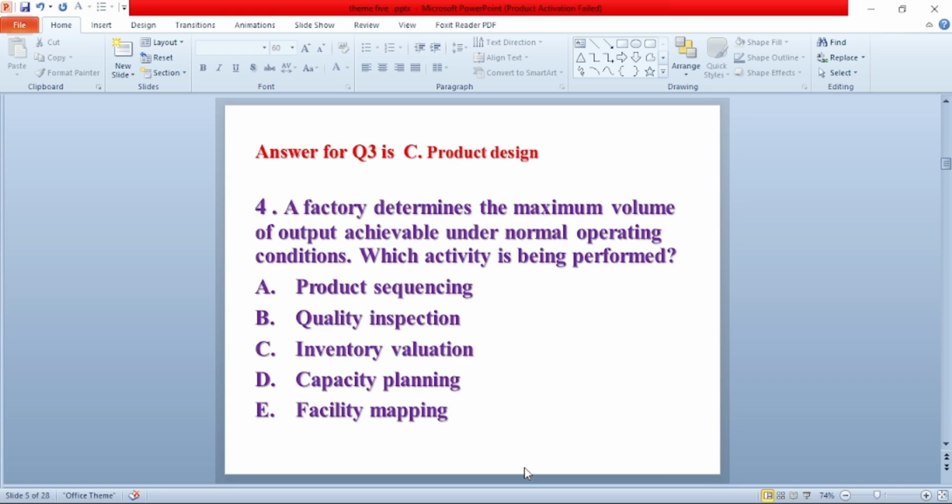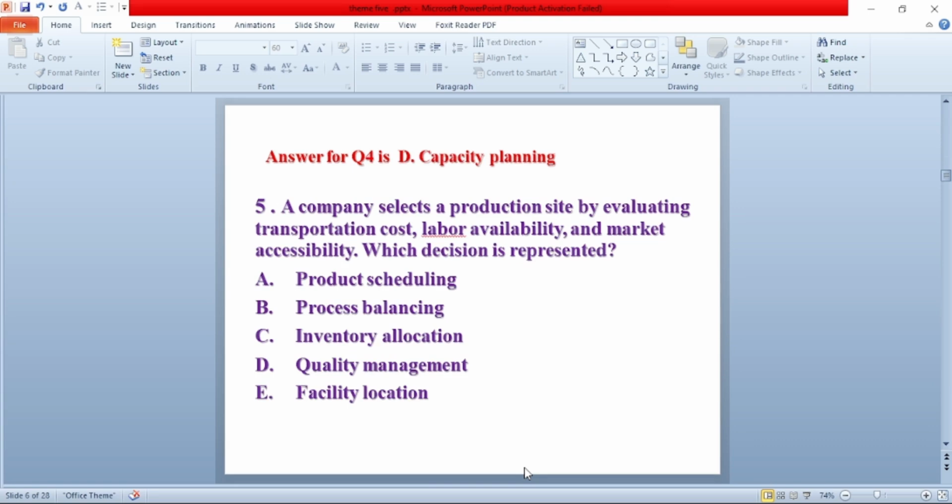Question number 4. A factory determines the maximum volume of output achievable under normal operating conditions. Which activity is being performed? A. Product sequencing. B. Quality inspection. C. Inventory valuation. D. Capacity planning. E. Facility mapping. The answer for this question is D. Capacity planning.